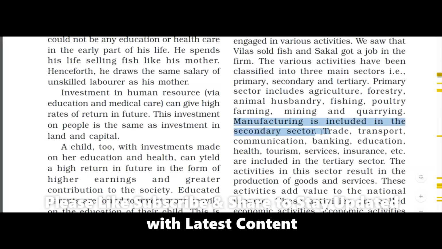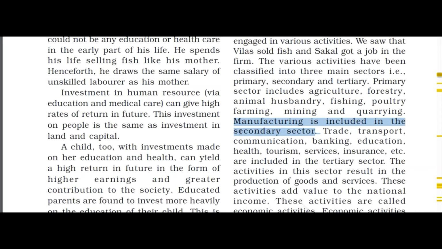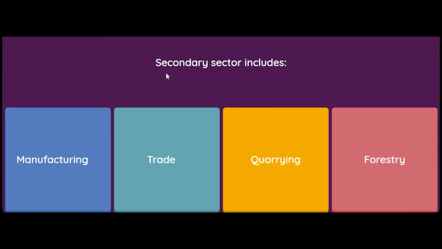Manufacturing is included in the secondary sector. Whenever you have an MCQ question, secondary is very easy to remember because it's just one thing: manufacturing. Whatever is manufacturing is secondary. Whatever is growing, like agriculture, forestry, animal husbandry, fishing, is primary, and anything which is for the market, like trading, transporting, communication, banking, that is tertiary. I hope you must have got this. So we know the secondary sector is only manufacturing.